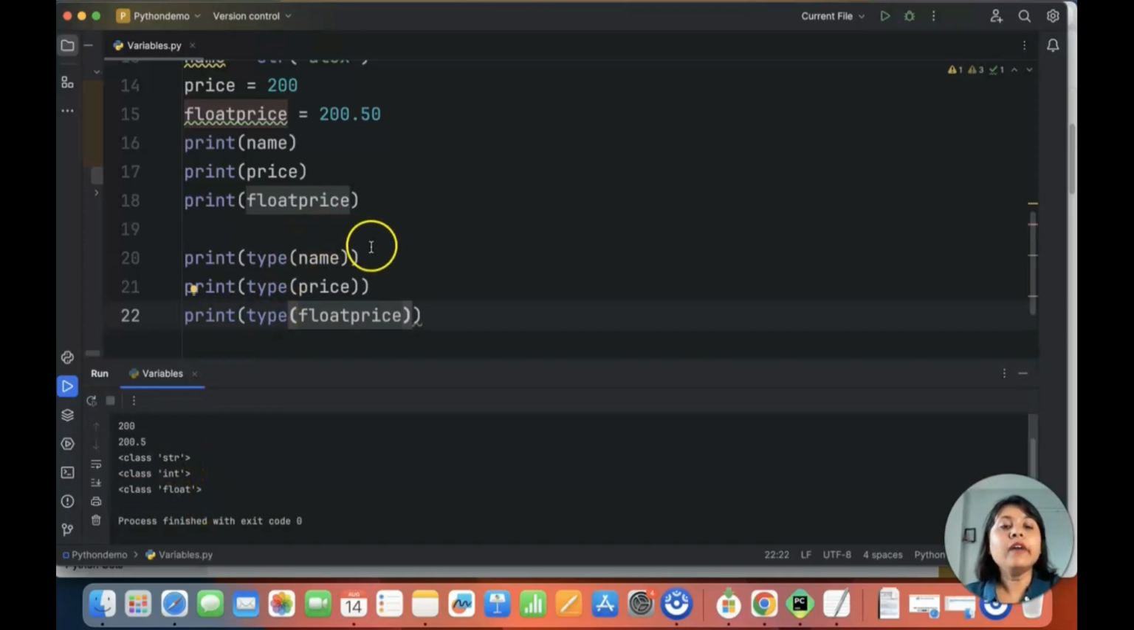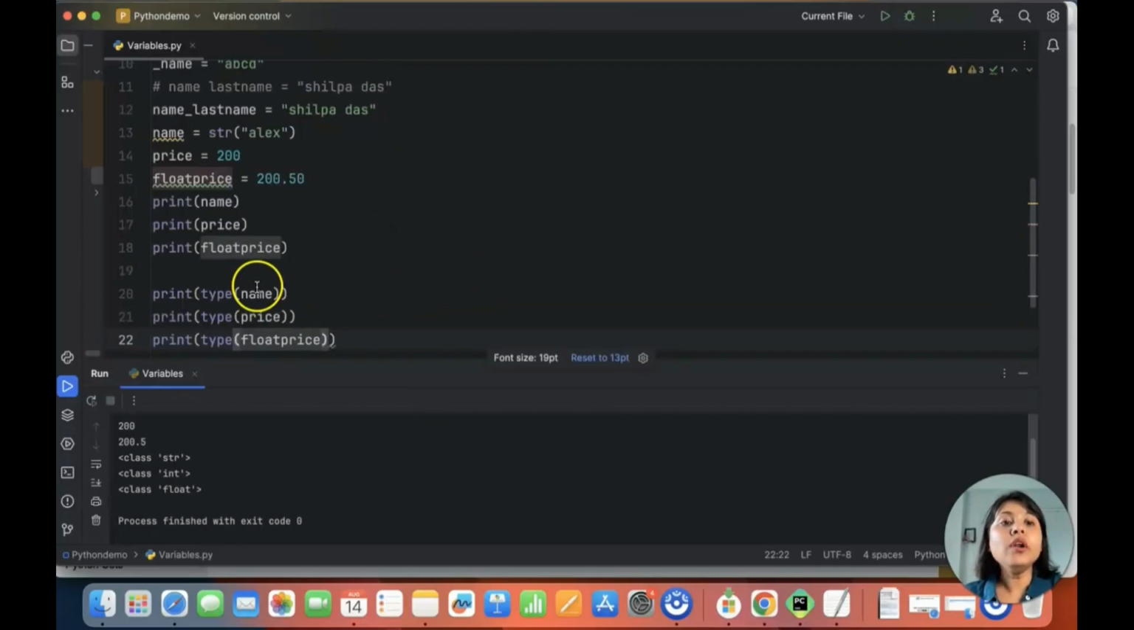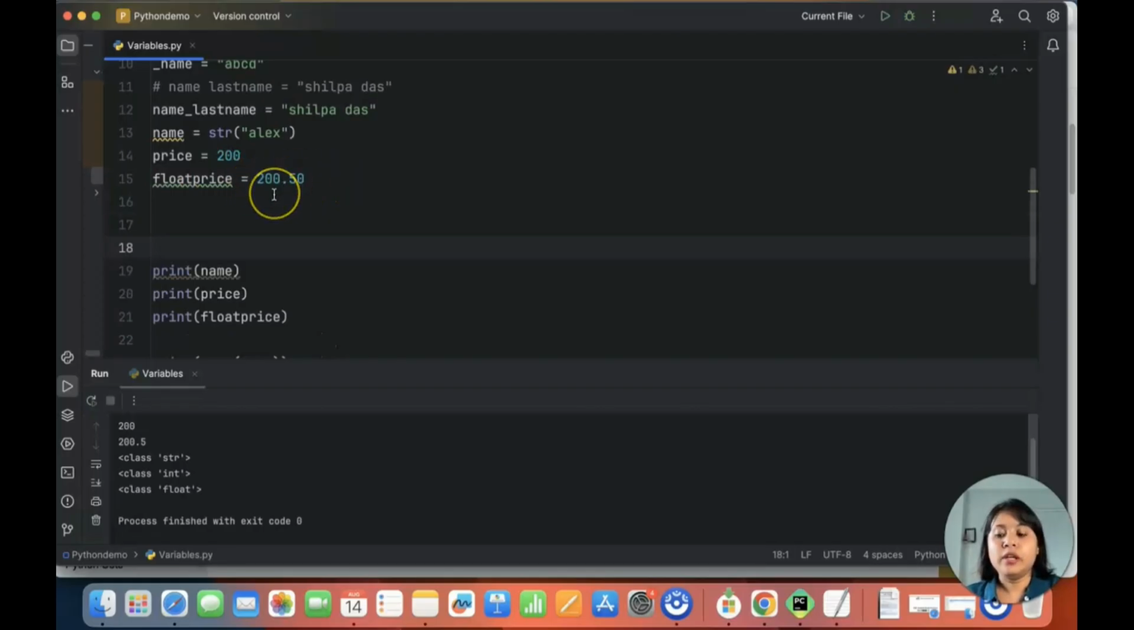So you don't have to explicitly mention what the data type of it is. It actually automatically detects the data type of the value that you are providing, and that's why it gives you that particular data type. If you want, you can also put the data type here and declare it explicitly, but that's not required in the case of Python, right? So now let's say you have this particular price, which is an integer, and you have this float price, which is a float. Now, do you think if I want to add the price with the float price, will it work?